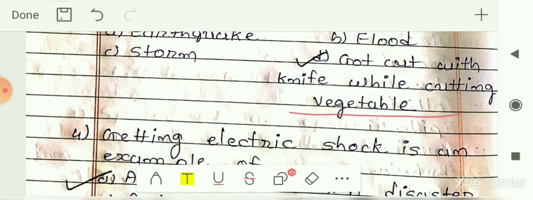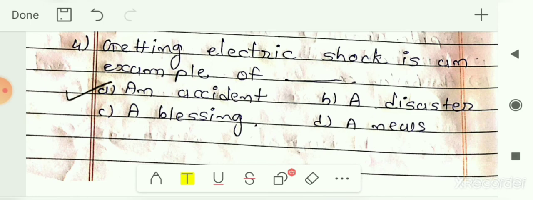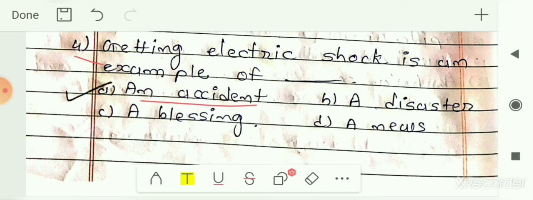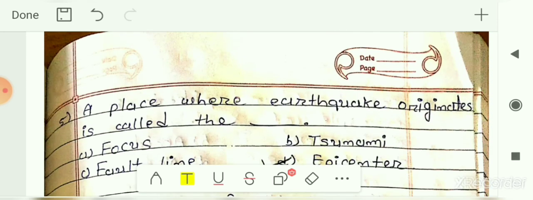Next, fourth number: getting electric shock is an example of blank. Getting an electric shock is an example of which kind of event? The options are accident, disaster, blessing or news. So here your answer is option A, that is accident. Getting electric shock is an example of an accident. So this one is your answer for the fourth number.